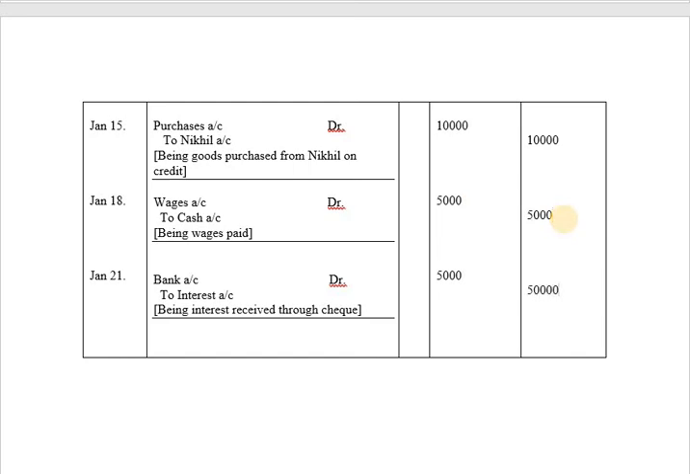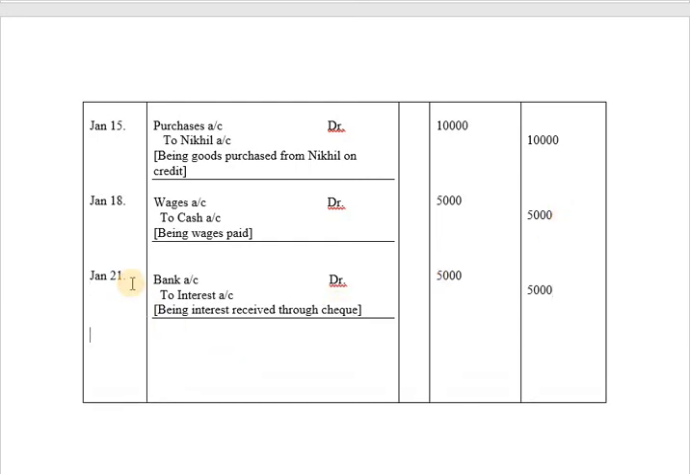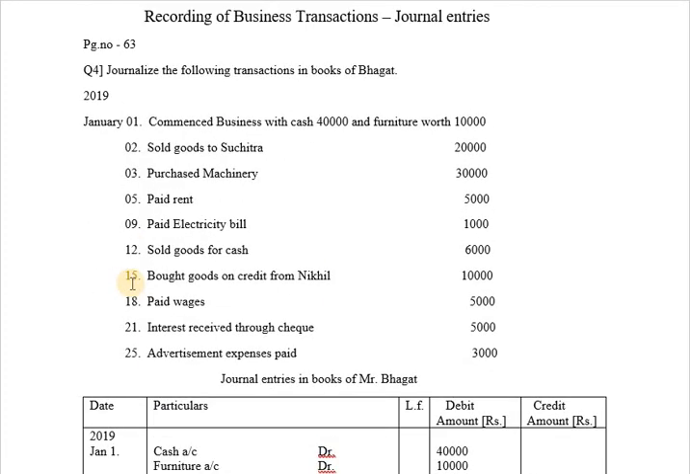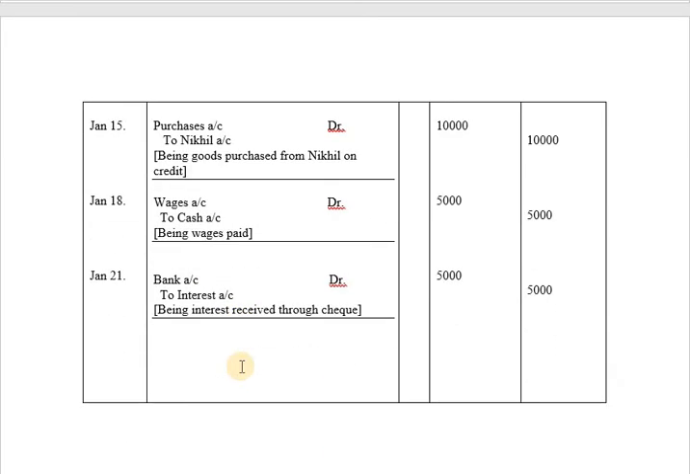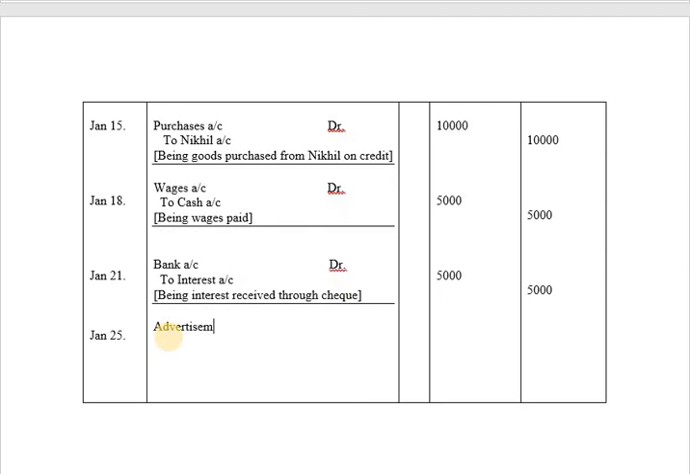Next, after January 21, we have a last transaction as January 25th, advertisement expenses paid rupees 3,000. So advertisement expenses paid means it is an expenditure to the business and cash is going from the business. So the journal entry on January 25th will be recorded as, first the date will be taken as January 25th. As we are paying advertisement expenditure, the name of the expenditure will be recorded on debit side.